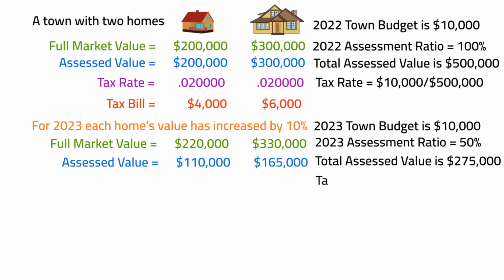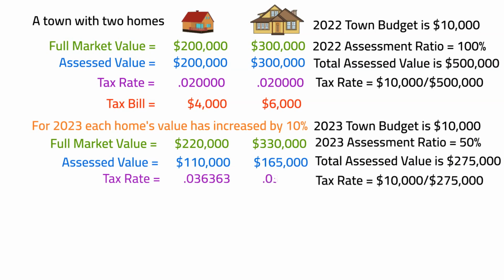For 2023, the tax rate is determined by dividing the total town budget of $10,000 by the total town assessed values of $275,000. The lower total assessed value for the town causes the tax rate to increase to $36.36 per thousand. However, the tax bills for each property have not increased because the town did not increase its spending. It is still spending just $10,000 per year, just like it did in 2022.